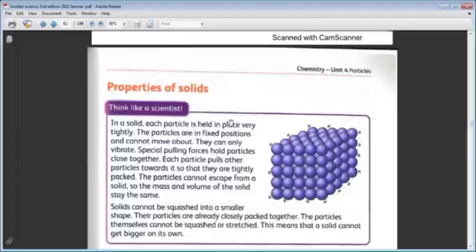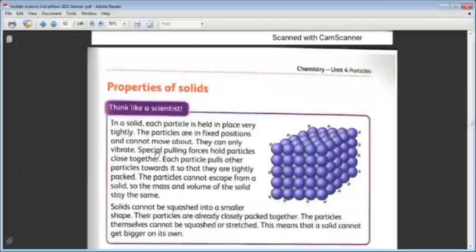So the particles are held in place very tightly. They are fixed in position and cannot move. They cannot move even around each other. Even this movement, they can't make. They can only vibrate in their place or in their position. They can only vibrate. Special pulling forces hold particles close together.